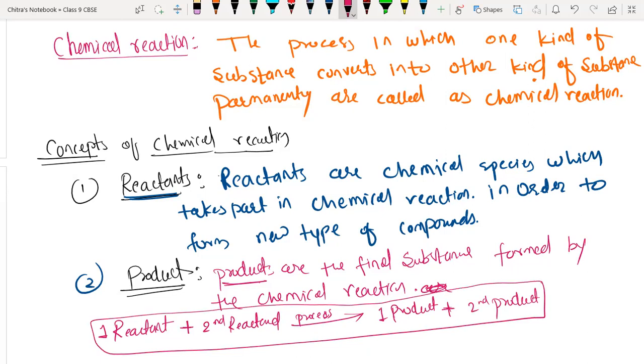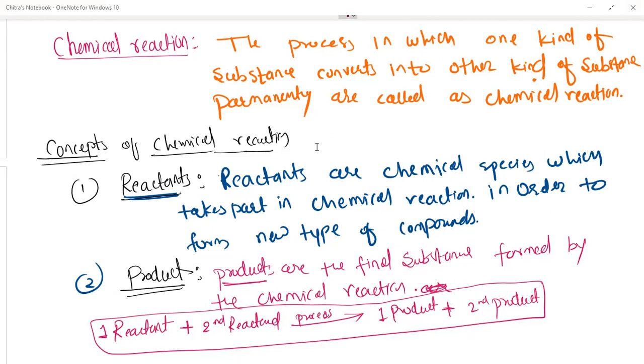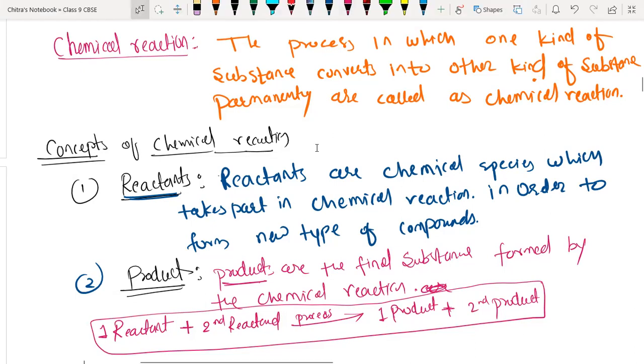Okay, so again take a screenshot. Now we'll move further. Any doubt till here? No doubt, sir. Reactant, product, process, understood, I think. Sir, are we going to have a quiz? After one or two concepts we will have the quiz also, on structure of atom.